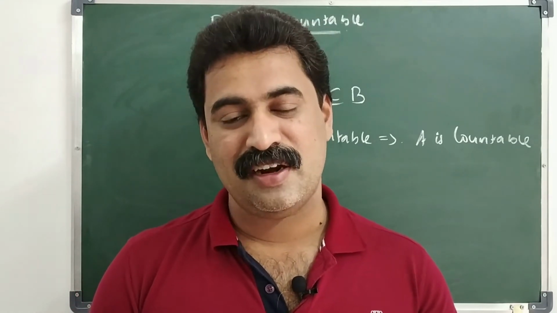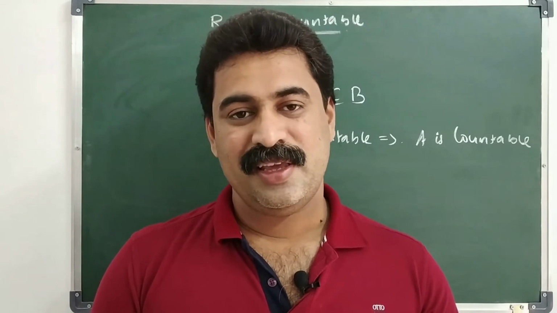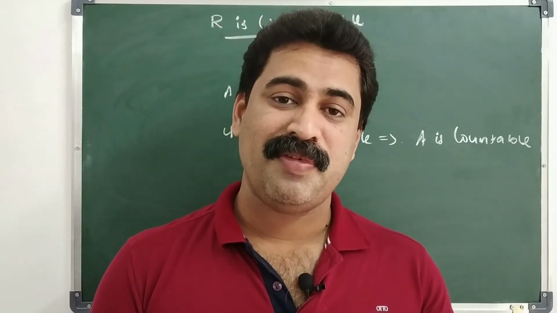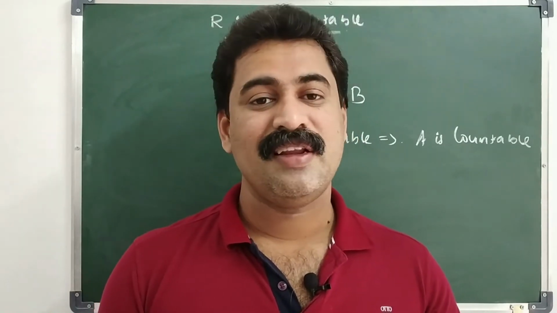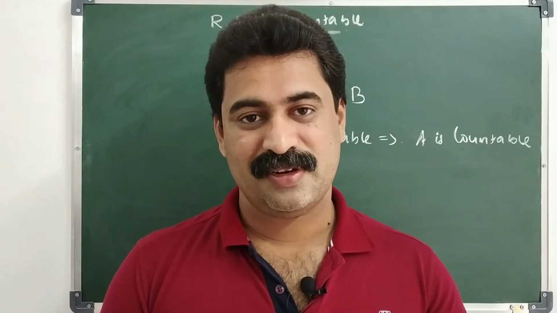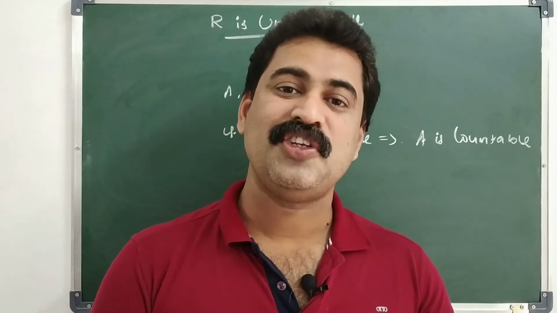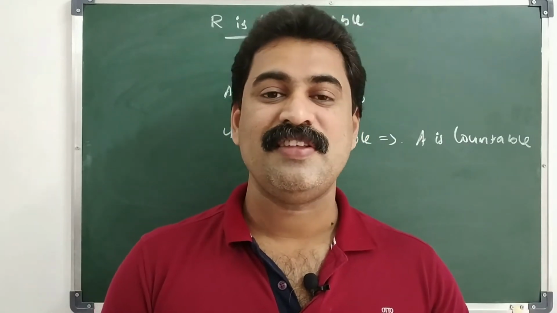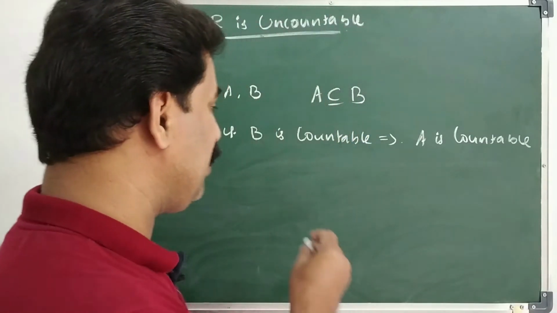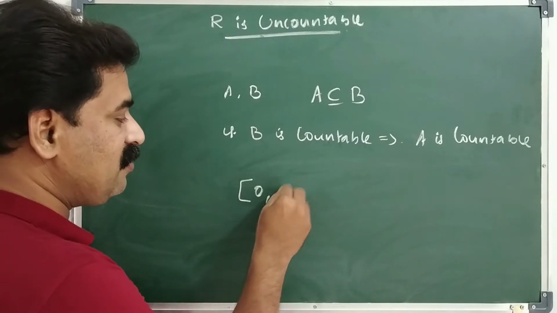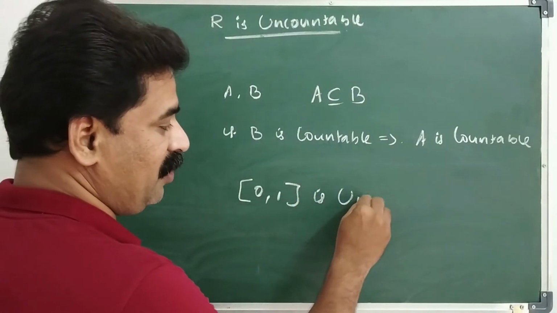That means R is uncountable. Clear? Actually we want to prove R is uncountable, so we need only to prove the closed interval [0, 1] is uncountable.